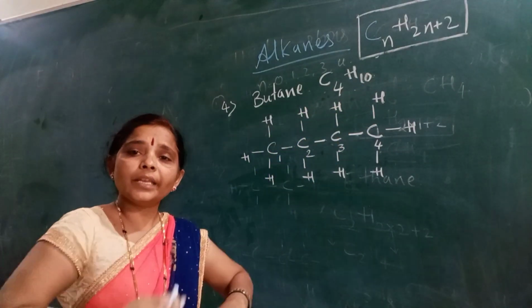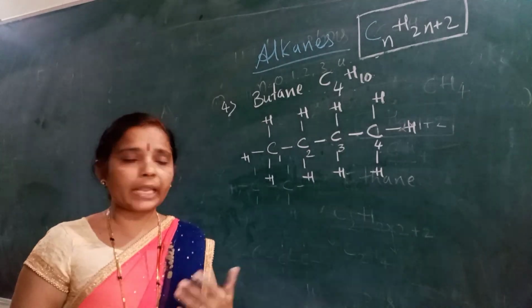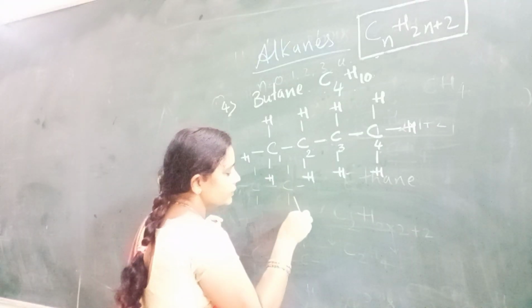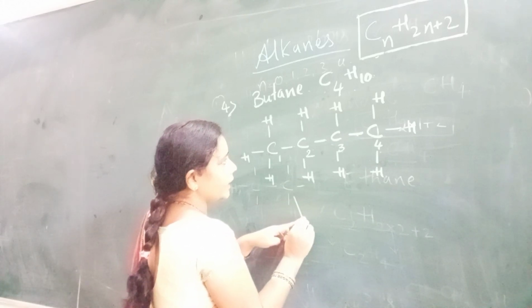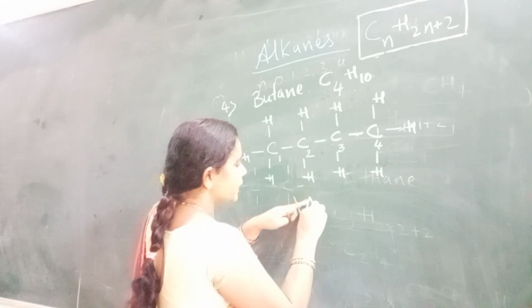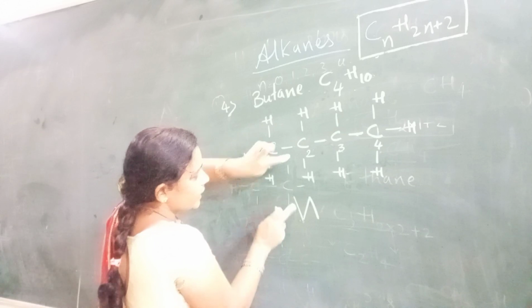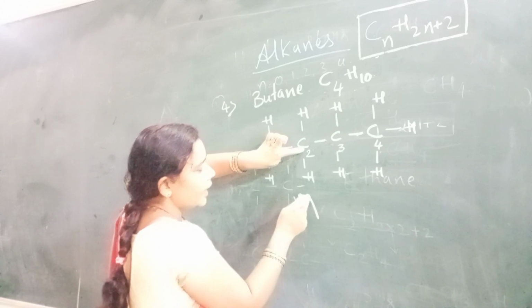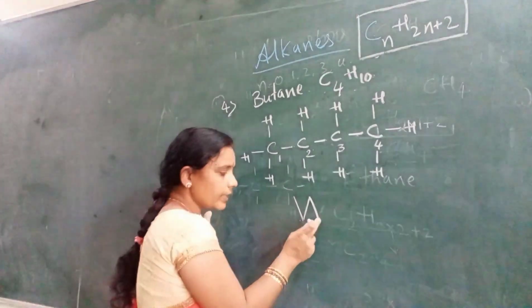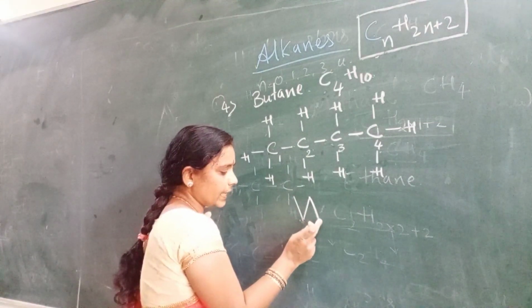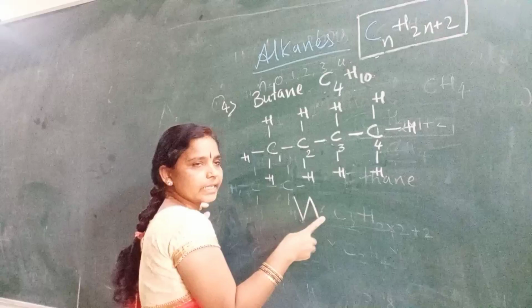Then the bond line formula for butane: there is one CH3, this is CH2, and again this is CH2, then CH3. CH3, then the second carbon atom, the third carbon atom, and this is the fourth carbon atom. Where there is an opening, there is the presence of CH3.